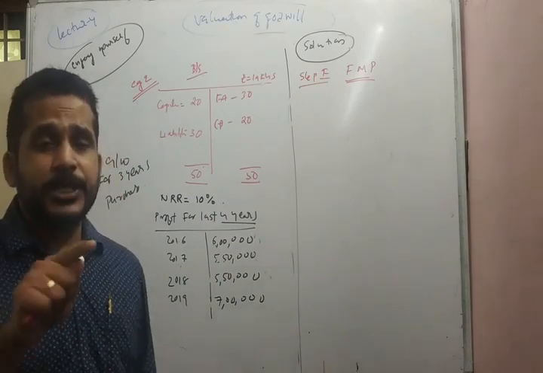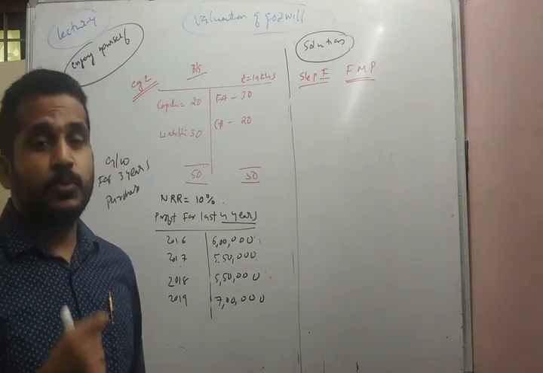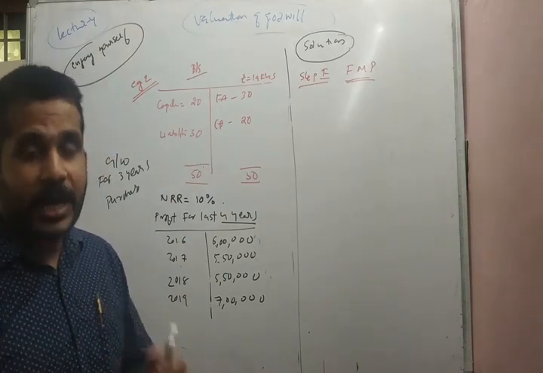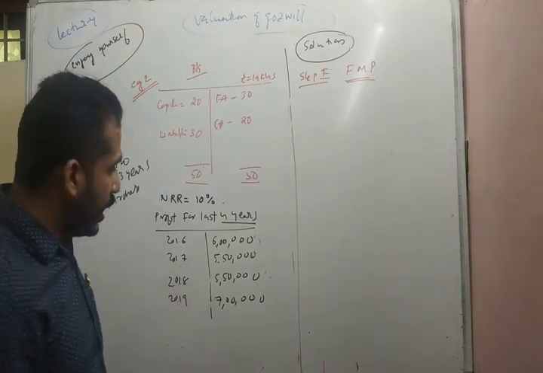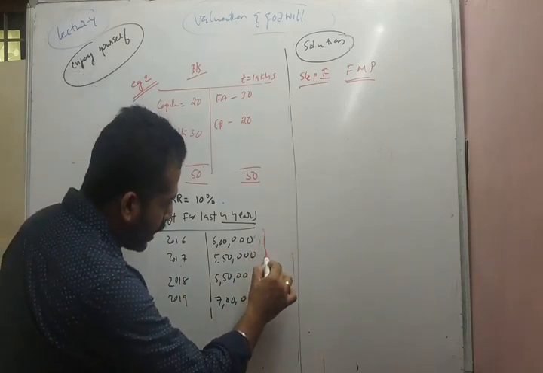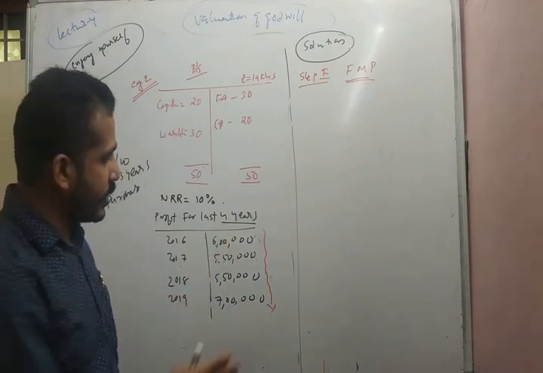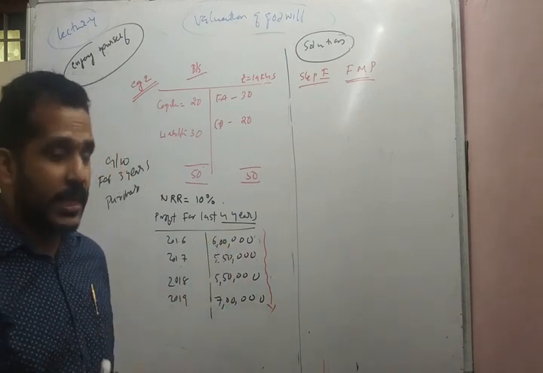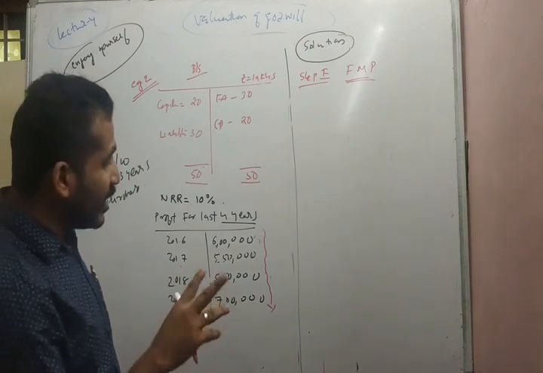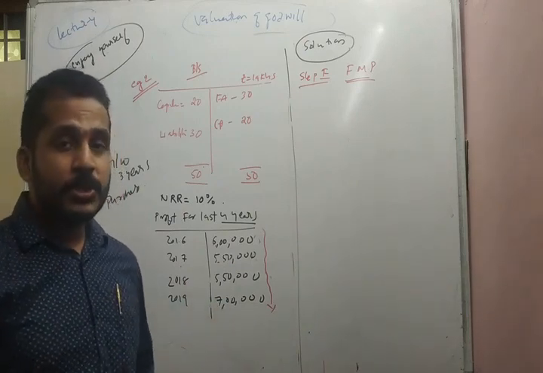While calculating the average profit, which average is to be considered? Whether the average profit is calculated based on the simple average method or the weighted average method. The trend of profit given in the question is neither increasing nor decreasing. There is a variation: in the first year, 2016, 6 lakhs, then a downward trend, then the same profit, then an upward trend. So there is a change in trend. So we can apply the simple average method.